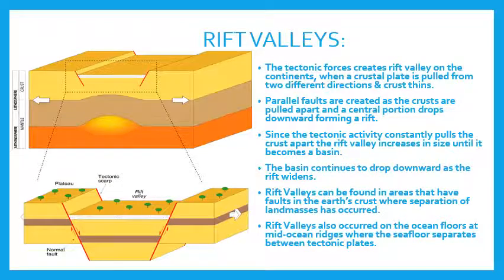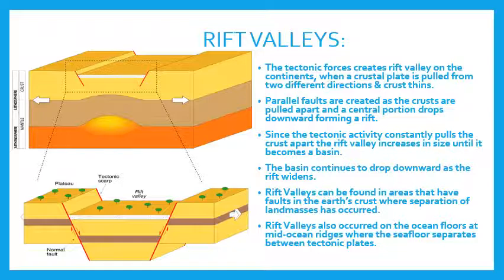Now, let us deal with rift valleys. The tectonic forces create a rift valley on the continent when a crustal plate is pulled from two different directions and the crust thins. For example, in the first picture you can see the crust is being pulled in two different directions and the crust becomes thin. Parallel faults are created. Faults means rifts, cracks, created as the crusts are pulled apart and the central portion drops downwards, forming a rift.